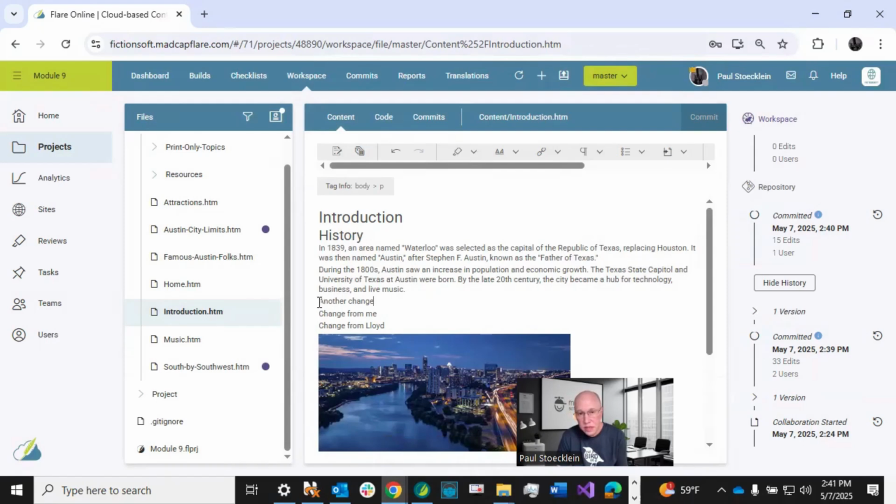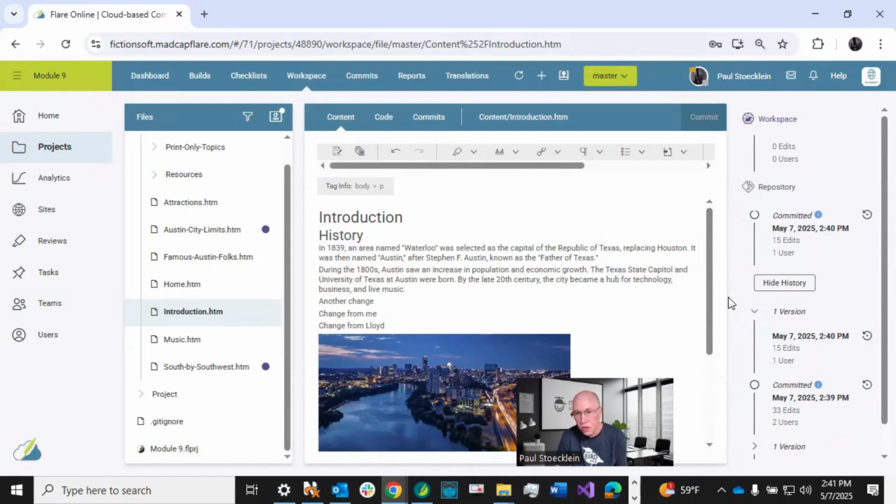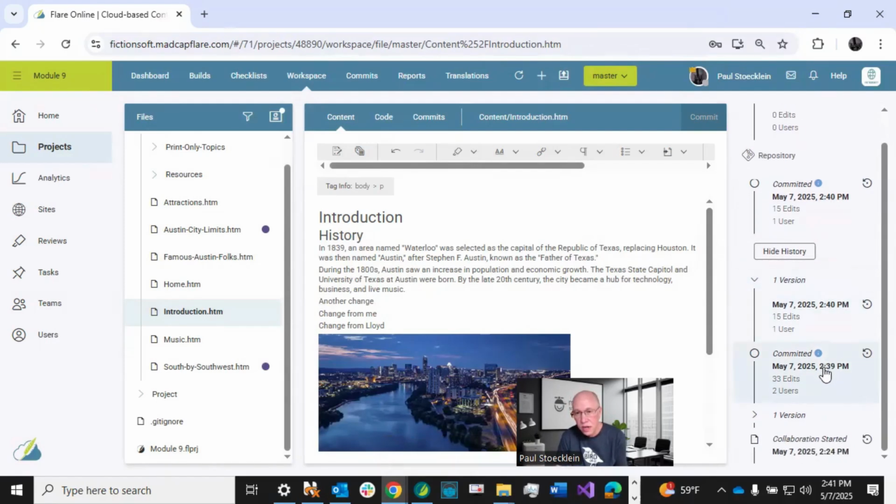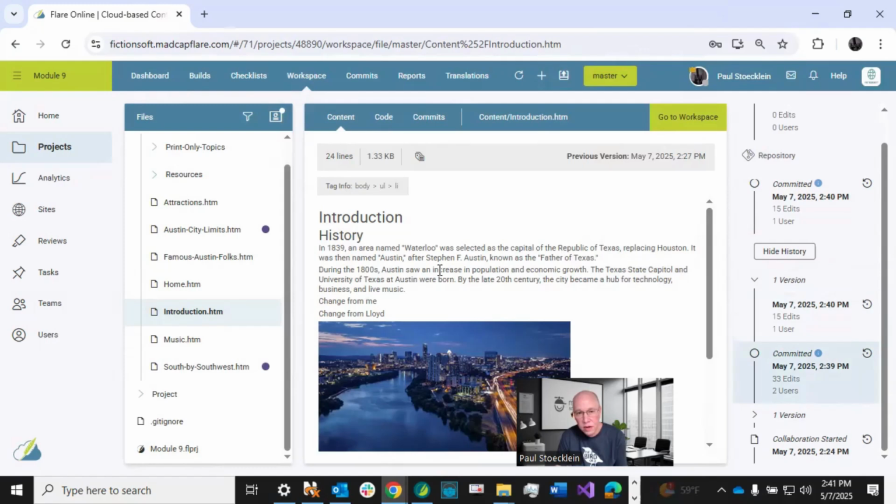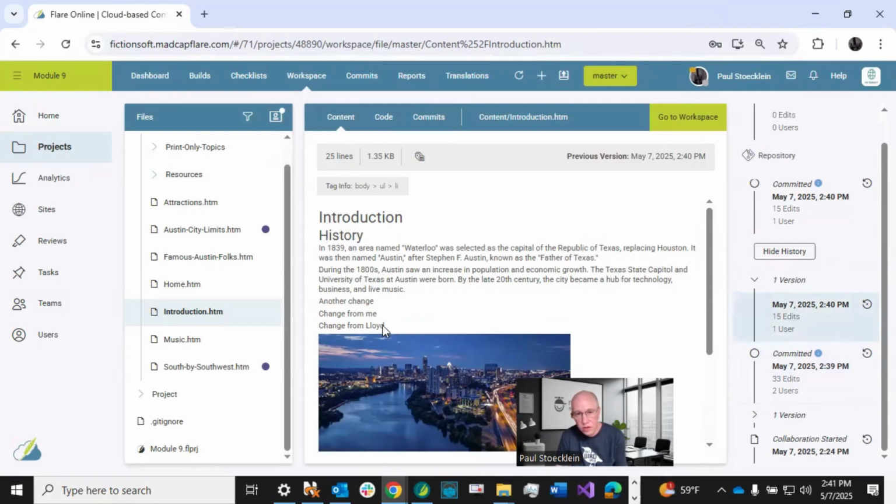What I did in this most recent version was all I did was type another change. What if changes are made and you decide, oh, that's wrong, I want to go back to an earlier version? Well, it's real easy. You can go into any of these versions here and click on them and it'll change over here. Now you're looking at that commit in the history. If I click on that one, you can see it change slightly. Now there's my another change text right there. That's what I had before. So this and this are the same.